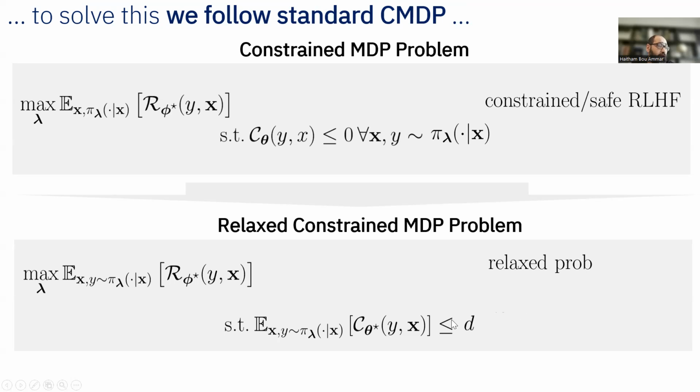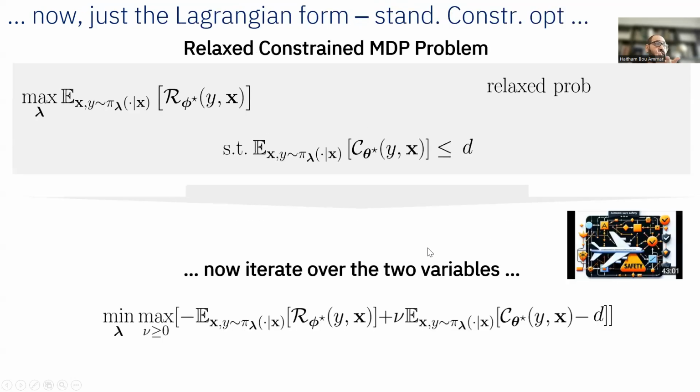And now, once you have this problem, you notice that it becomes a standard constraint MDP problem, which you can solve using Lagrangian methods. So we can transform this constraint MDP problem into an unconstrained problem by introducing the Lagrangian and then doing the dual formulation, following standard constraint optimization thinking. So instead of just doing max of this subject to the constraint, we can do a min-max problem where we minimize with respect to lambda the first loss plus the Lagrange multiplier nu times the constraint.